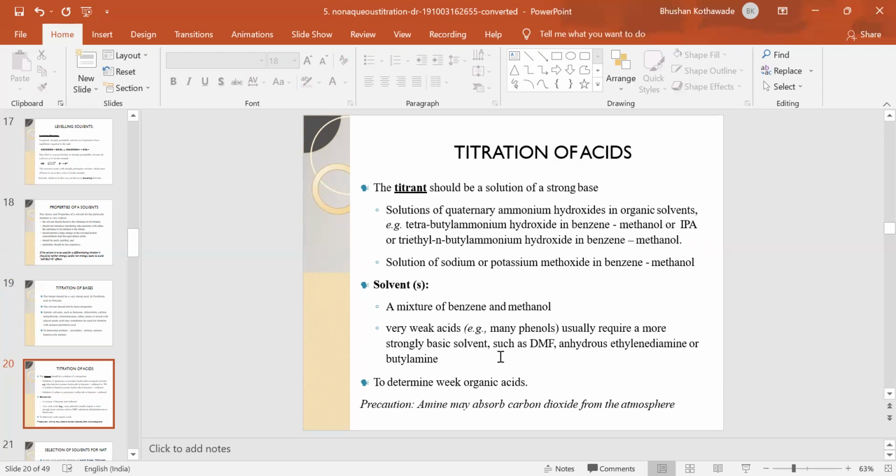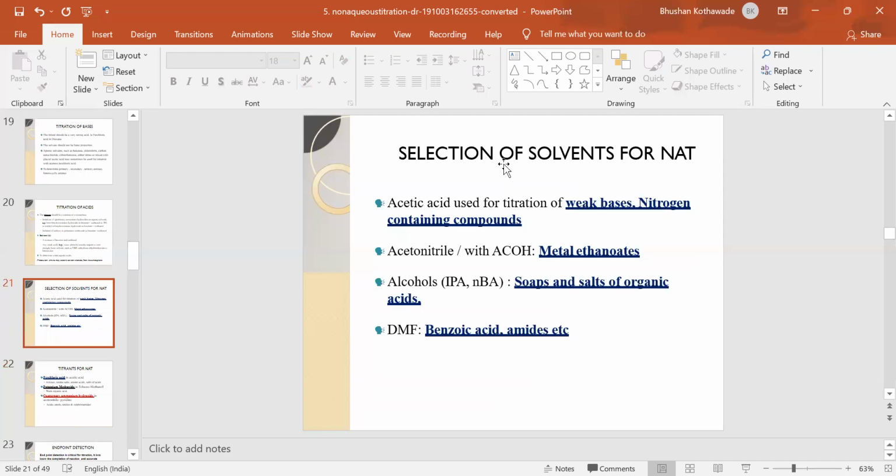Very weak acids can be used as a solvent. To determine weak organic acids, take precaution, as the amine may absorb carbon dioxide from the atmosphere in this case. So this is about the titration of acids in non-aqueous titration. So now selection of solvents for non-aqueous titration.